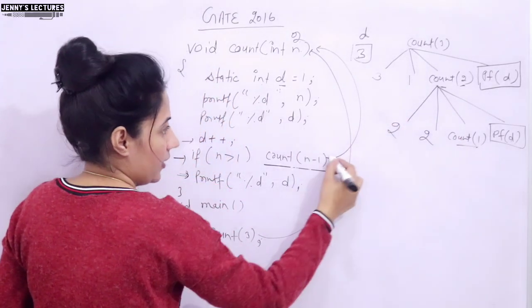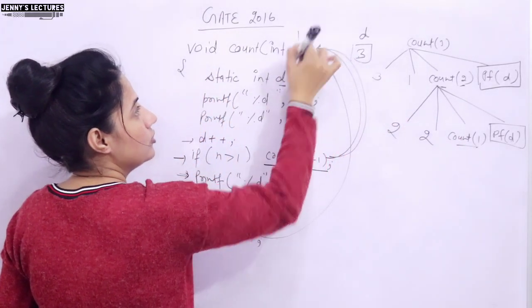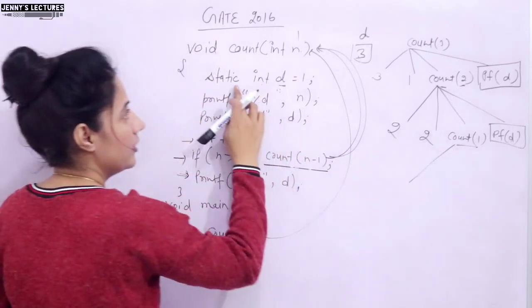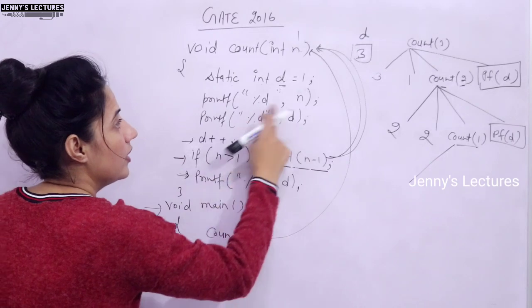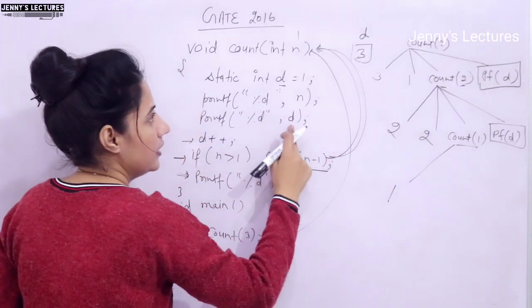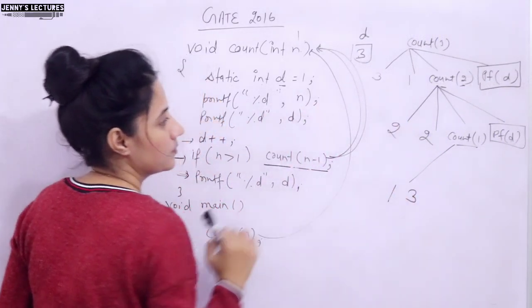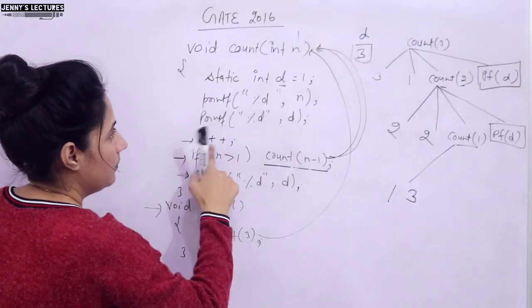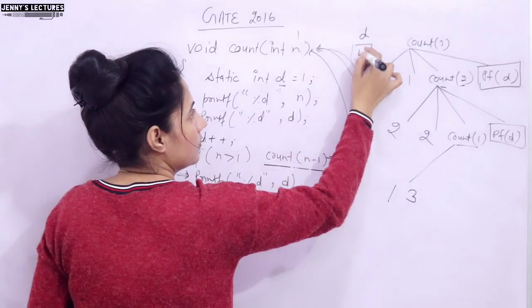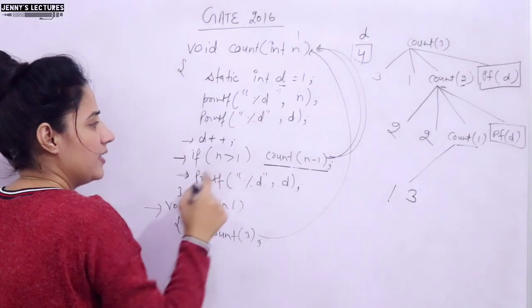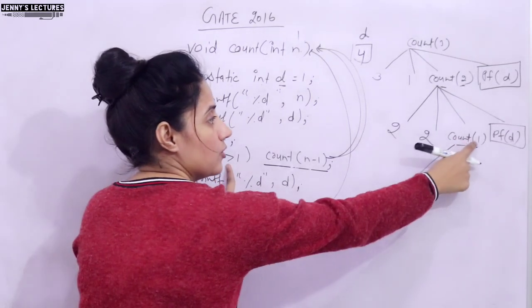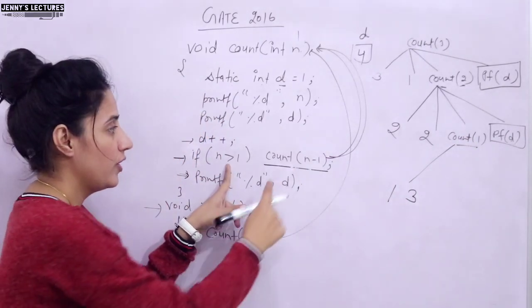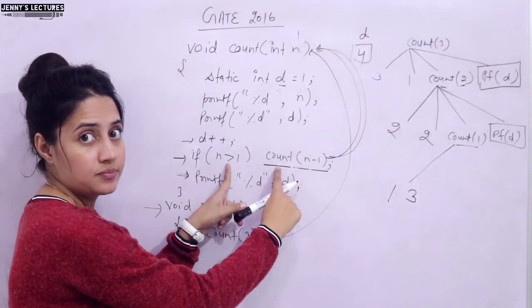Now count(1). Now again we are going to call this. This time n value is 1. So what would be executed? d = 1? No, it will hold its previous value. n would be printed, that is 1. d would be printed, that is 3. Right? And d++, now d becomes 4. If n greater than 1, is this condition true? No, because n is 1, it's not greater than 1. So we are not going to call this function again, right?